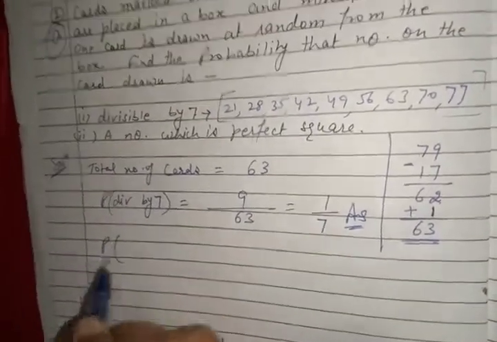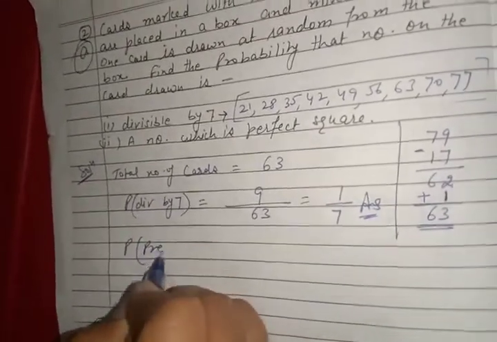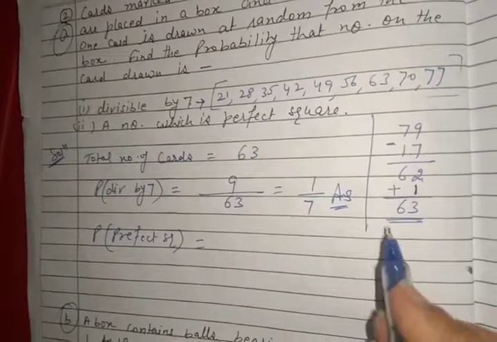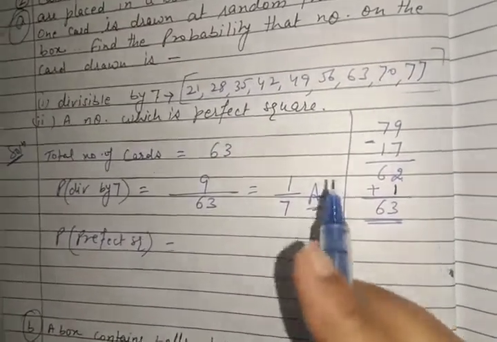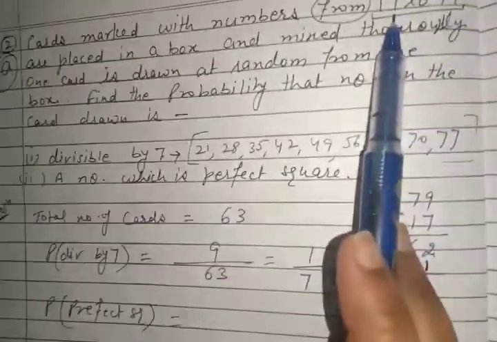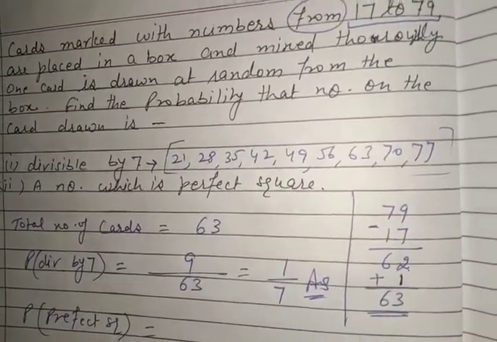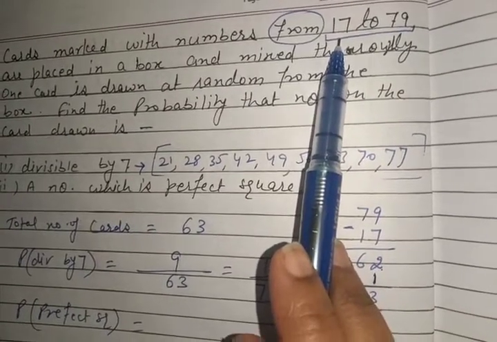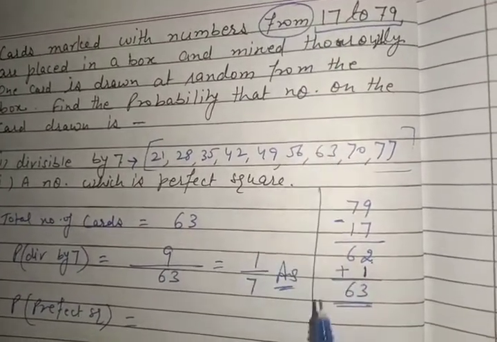The second part is a number which is a perfect square. So the probability of a perfect square here. Perfect squares are the numbers like 1 square is 1. So which number will we start with? 2 square is 4, 3 square is 9, 4 square is 16. We'll start with 5 square.